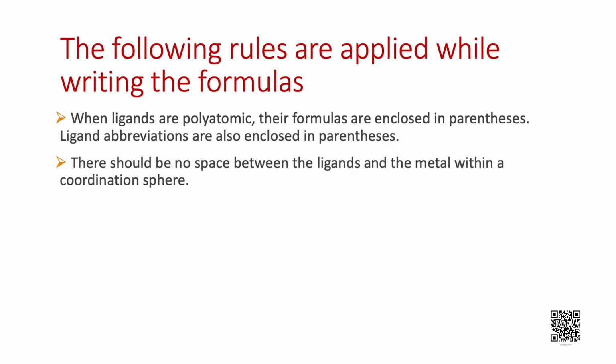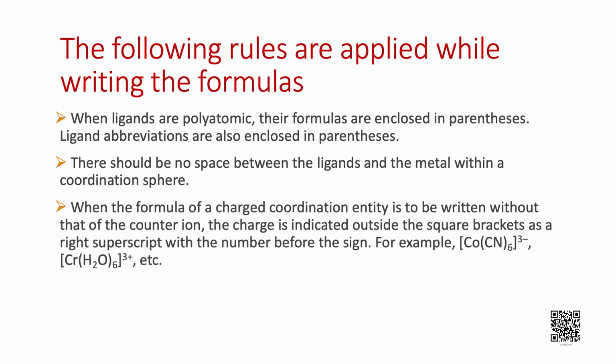There should be no space between the ligands and the metal within a coordination sphere. When the formula of a charged coordination entity is to be written without that of the counter ion, the charge is indicated outside the square brackets as a right superscript with the number before the sign.